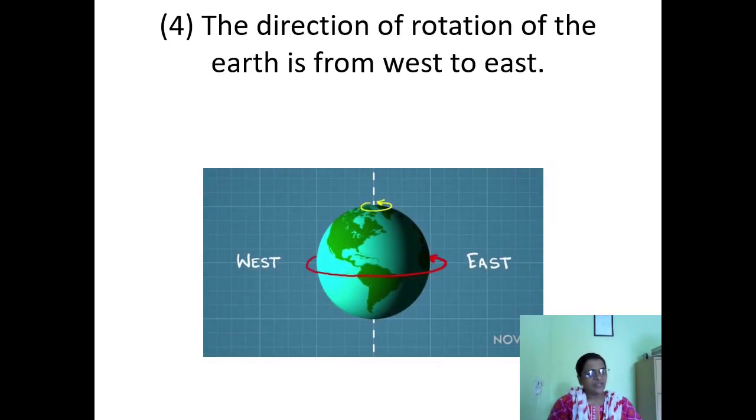Fourth question: what is the direction of rotation of the earth? Just now I told you that the earth rotates from west to east. The earth's rotational direction is west to east.